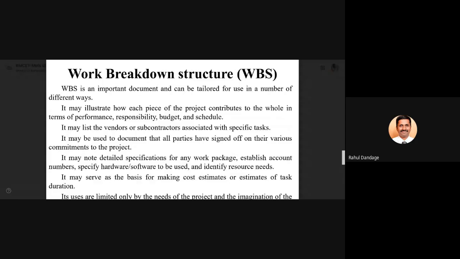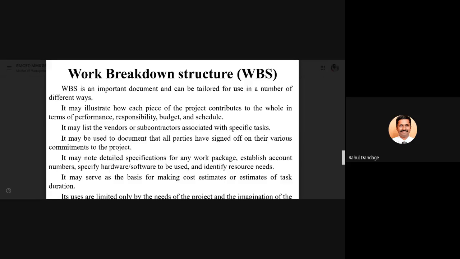Each task will be again subdivided into different activities. Again those activities will be subdivided into different elements. So likewise, if you go on preparing a detailed description of the various works which are to be carried out in a particular project, then that diagram, that chart, we call a work breakdown structure.